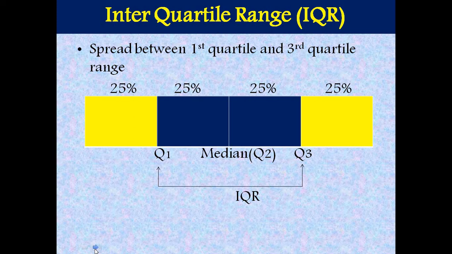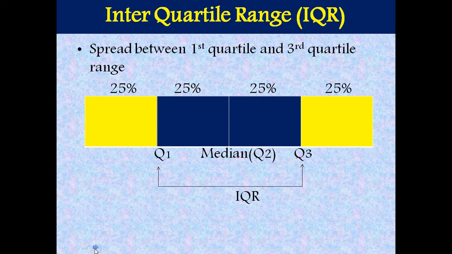Q1 is a value in which there are 25% observations below. Q2 is an observation in which 50% observations are below that observation, and 50% of the observations are above that observation. And Q3 is a value in which 75% observations are below it and 25% observations are above it.